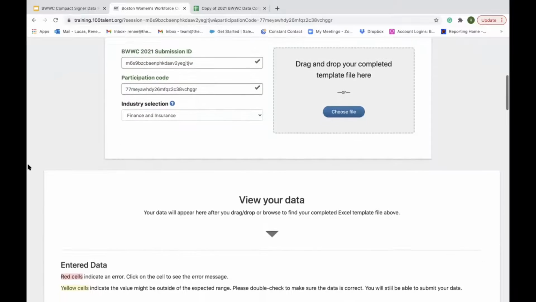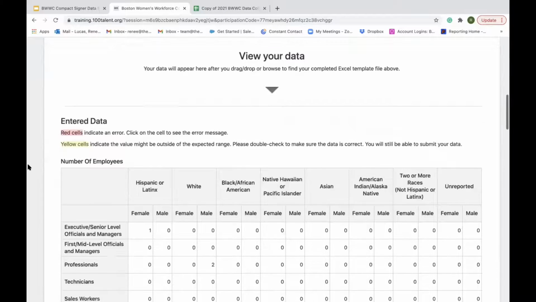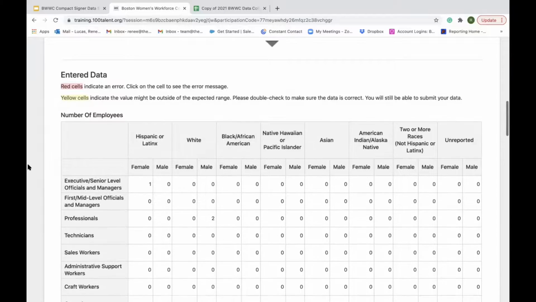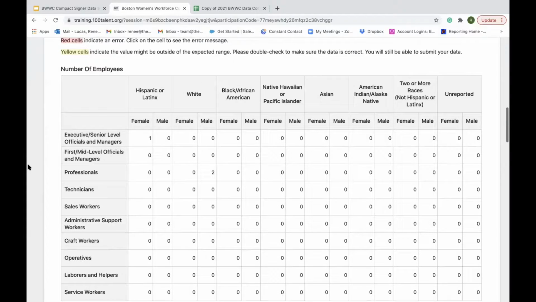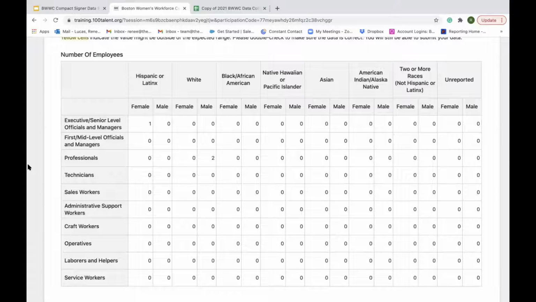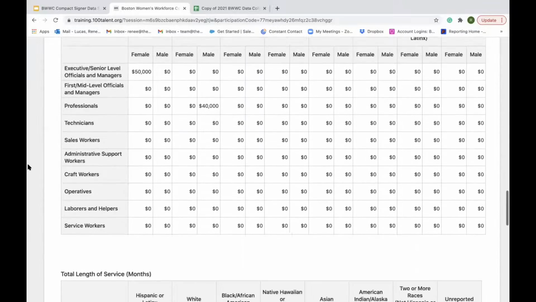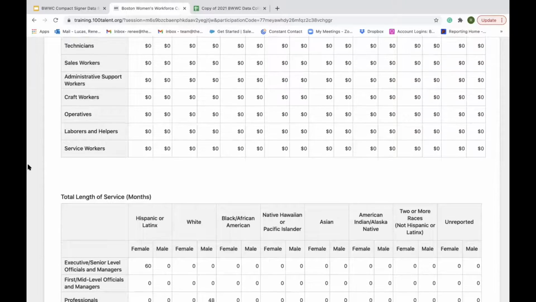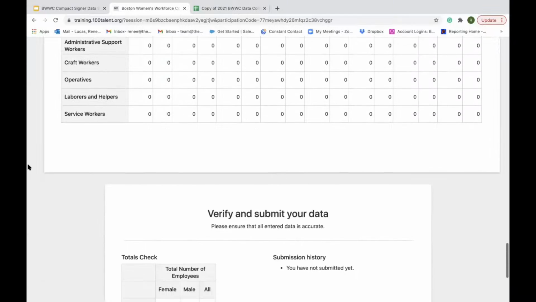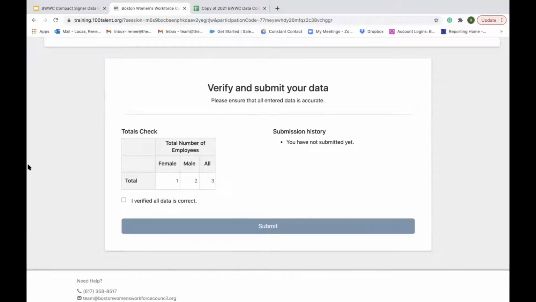Now I can scroll down and review all the data that I wrote in my spreadsheet. These are just the same forms, just written out right here. You can see it's still the same 3-person company. When I scroll down, I'm going to verify that everything looks correct, which it does, and I will check the totals at the bottom, which also look correct. Now I'm going to click that I verified all of my data is correct and hit submit.